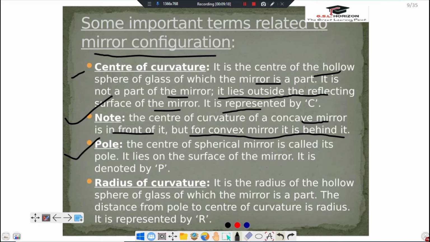The center of a spherical mirror is called its pole. It lies on the surface of the mirror. It is denoted by capital P.